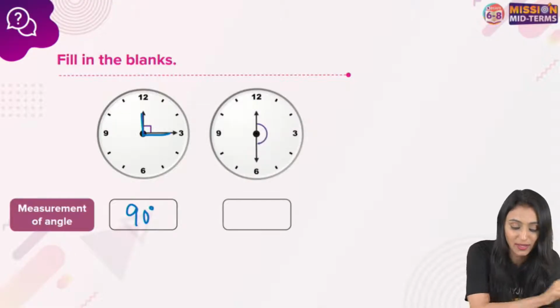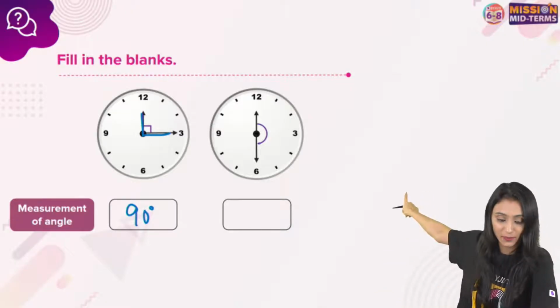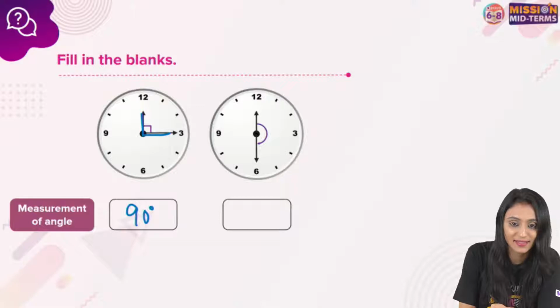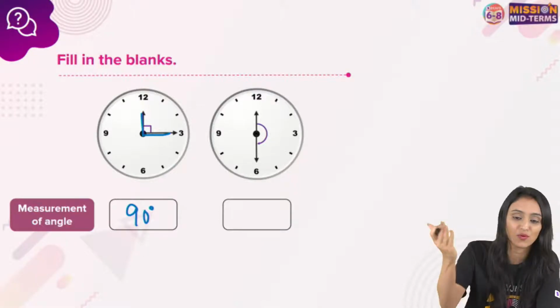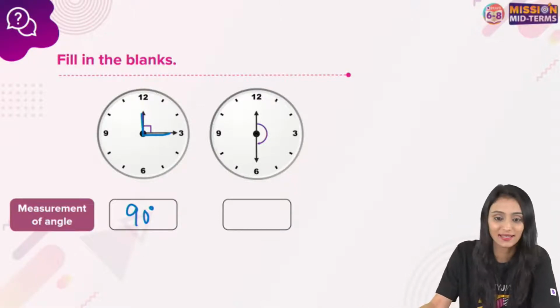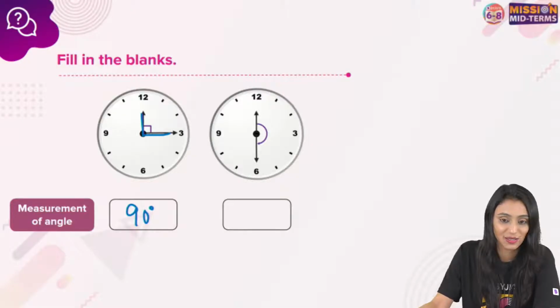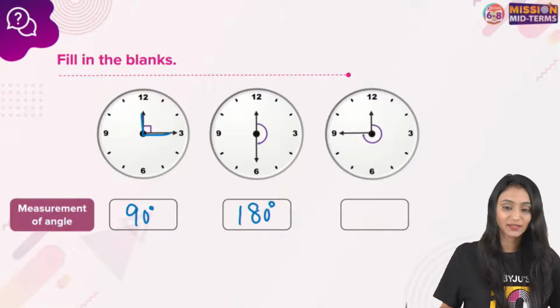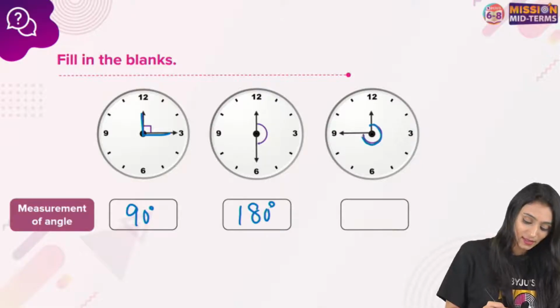Look at the next one. Tell me about this one. What is the degree here? Correct, Jitendra. It's, yes, 90 degrees, done. That was for the first one. For this one, I'm asking. You can see the angle is straight. Correct. That's 180 degrees.